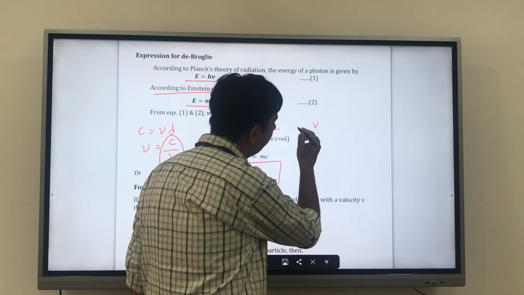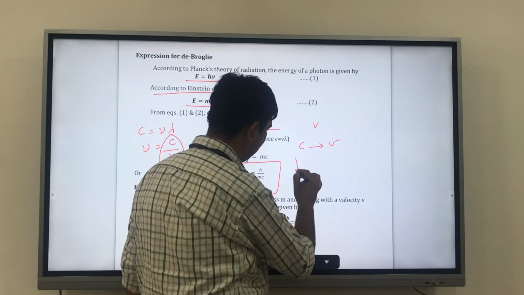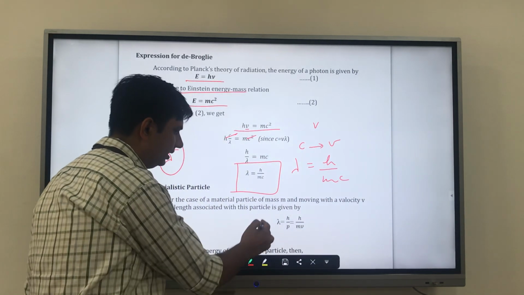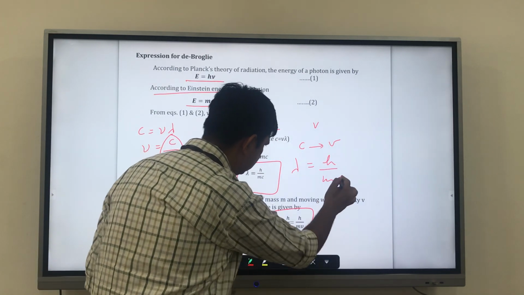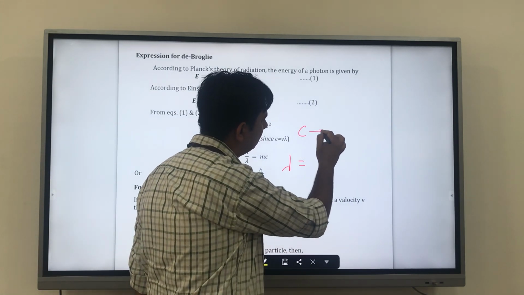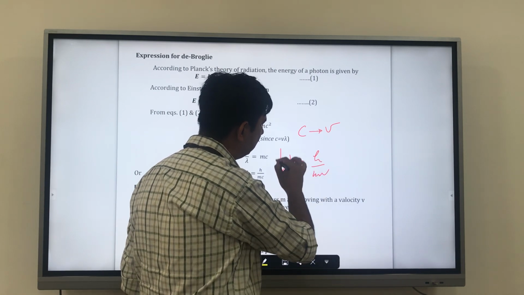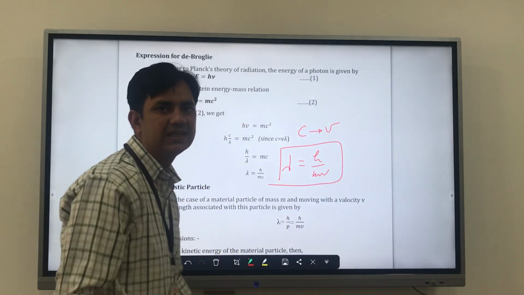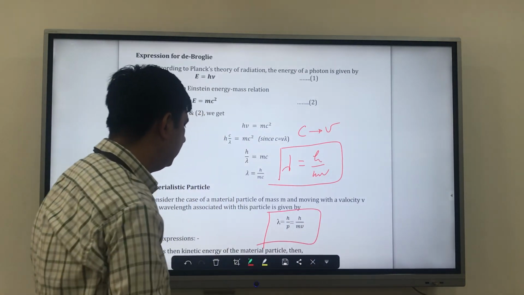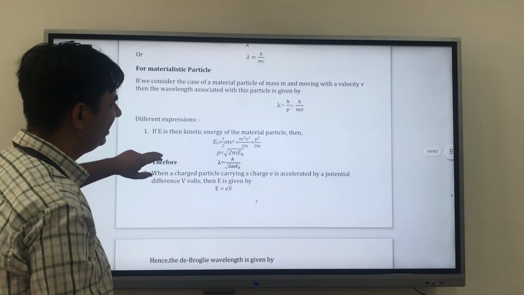So in place of c, we replace it with v, and I can write lambda is equal to h upon m into v. This is my more generalized form. So this is lambda equals h upon p, which is h upon m into v. So different expressions we can write from here.